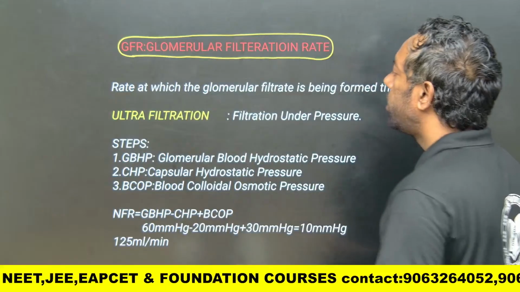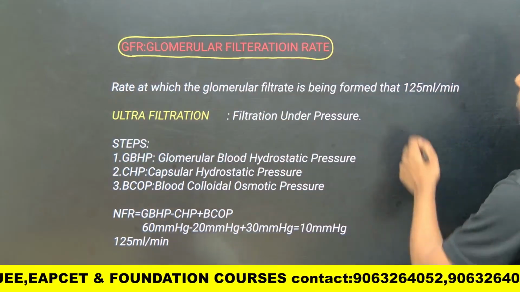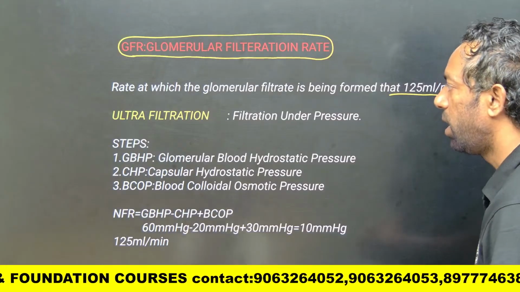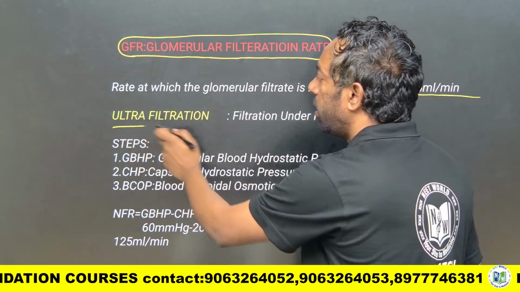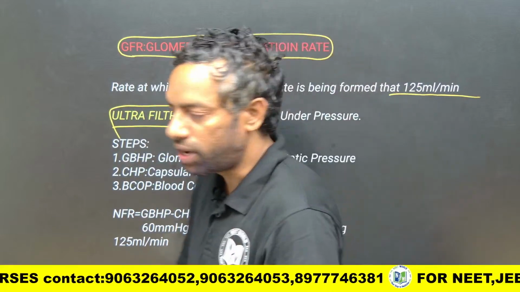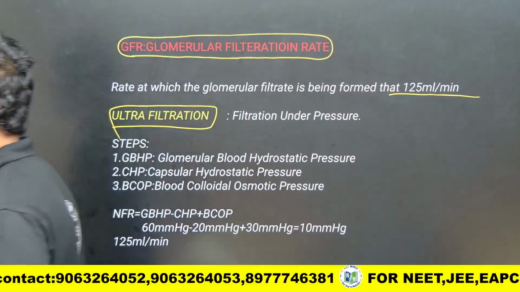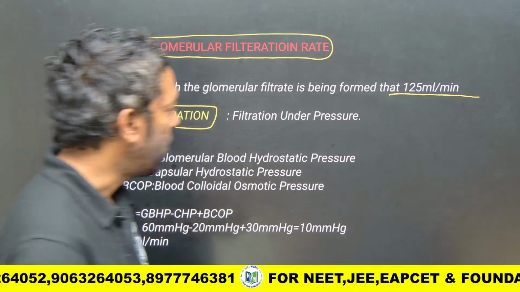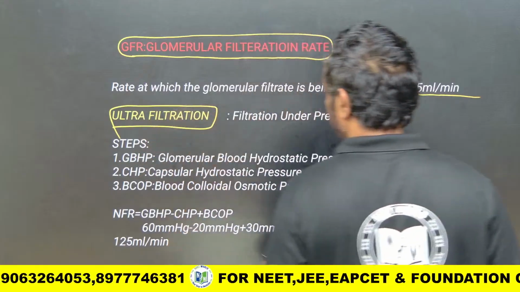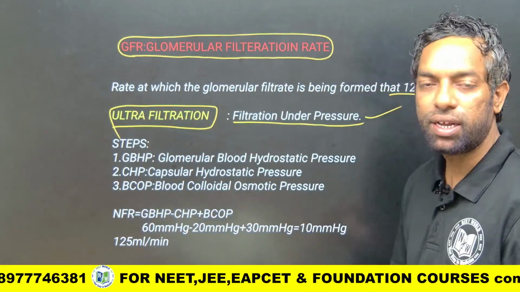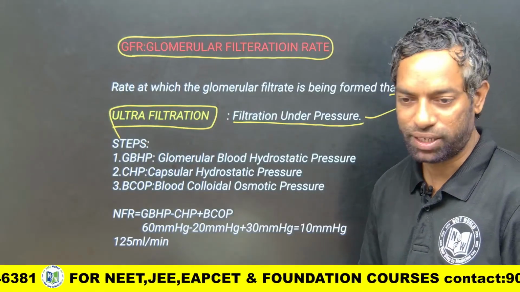The rate at which the glomerular filtrate is formed per minute, which is 125 ml. Now we discuss ultrafiltration, which is filtration under pressure.